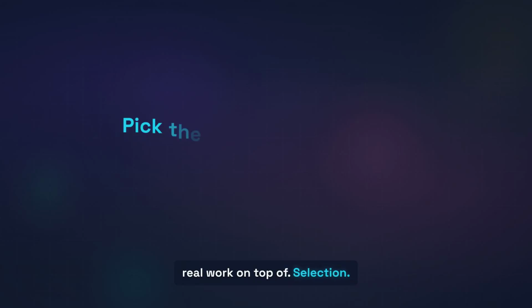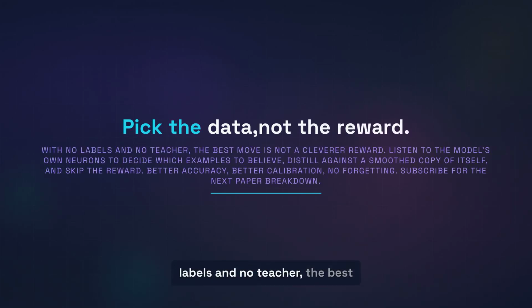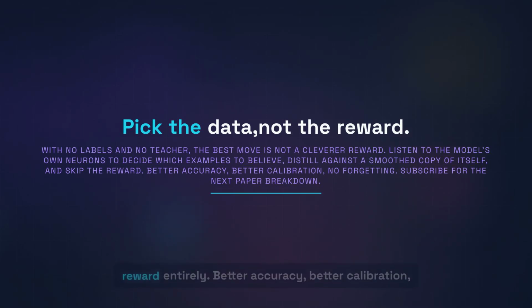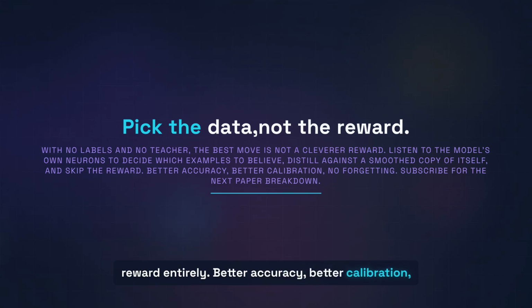The takeaway: when you have no labels and no teacher, the best move is not to design a cleverer reward. It is to listen to the model's own neurons to decide which of its own examples to believe, distill against a smooth copy of itself, and skip the reward entirely. Better accuracy, better calibration, no forgetting.